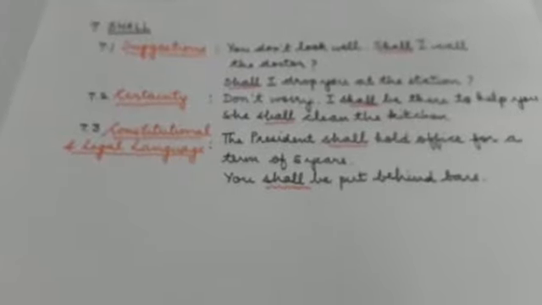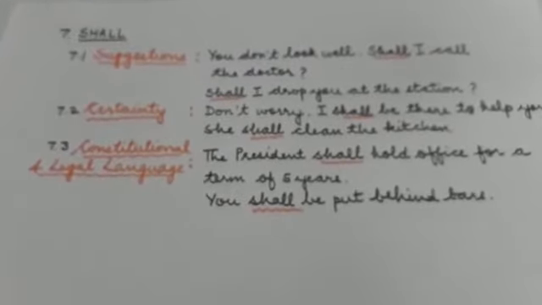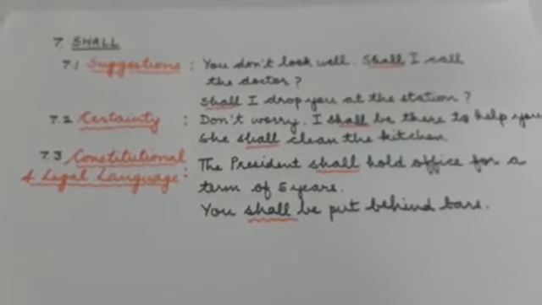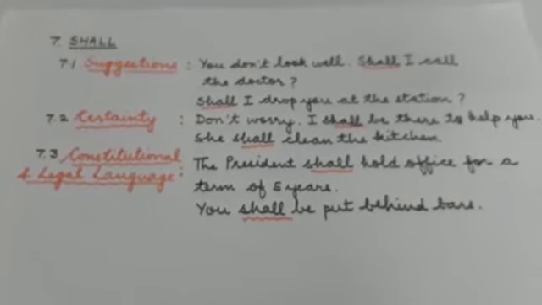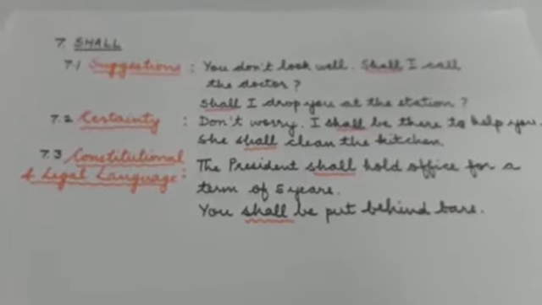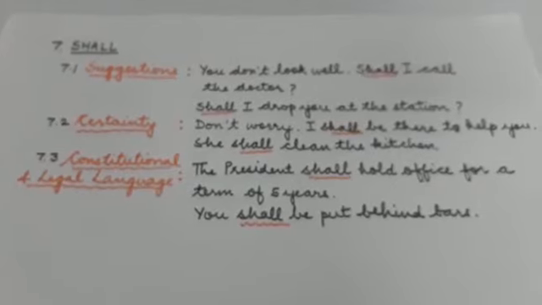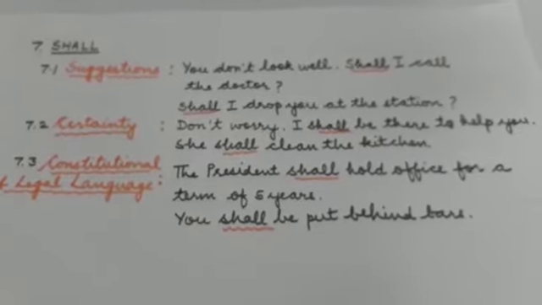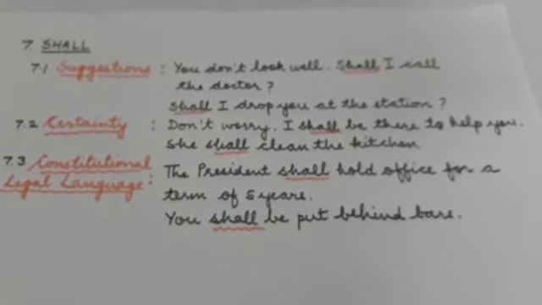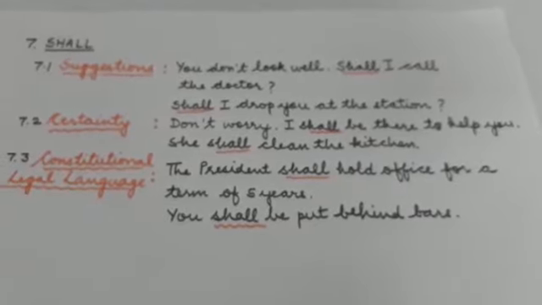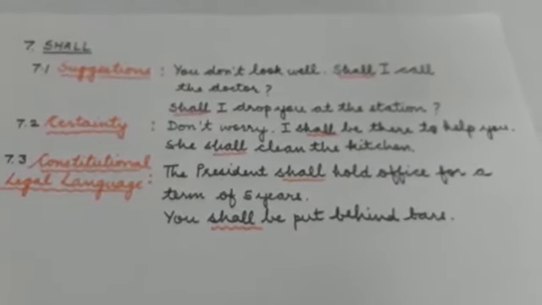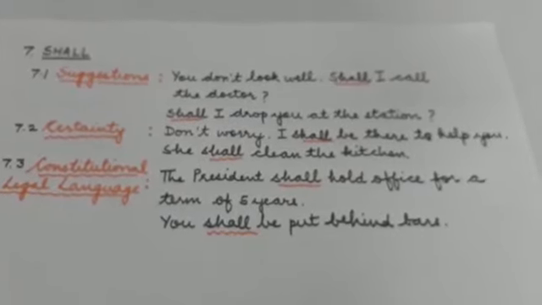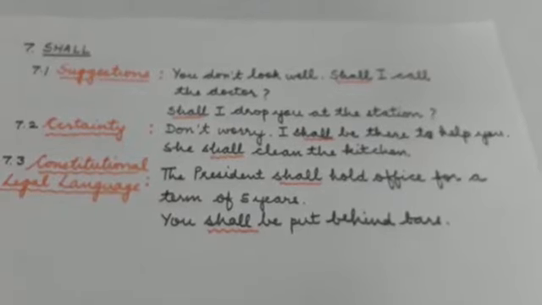So let's look at the seventh modal auxiliary, that is shall. The notions expressed by shall are suggestions, certainty, and constitutional and legal language. Let's talk about the suggestions first. Shall can be used with the first person pronoun I or we to make suggestions, when you're giving some sort of suggestion or advice to someone. You don't look well. Shall I call the doctor? Shall I drop you at the station? So here you are merely suggestive. You are only giving someone a suggestion here, you are not enforcing anything on anyone. So in these two sentences we can see the suggestion.